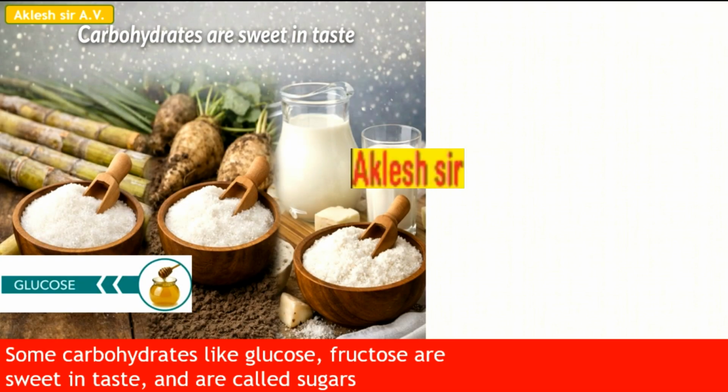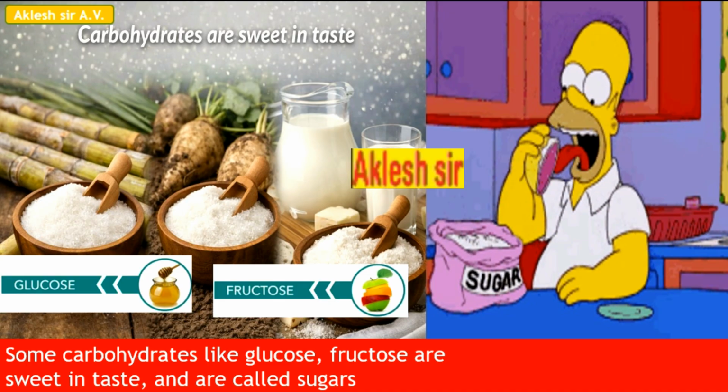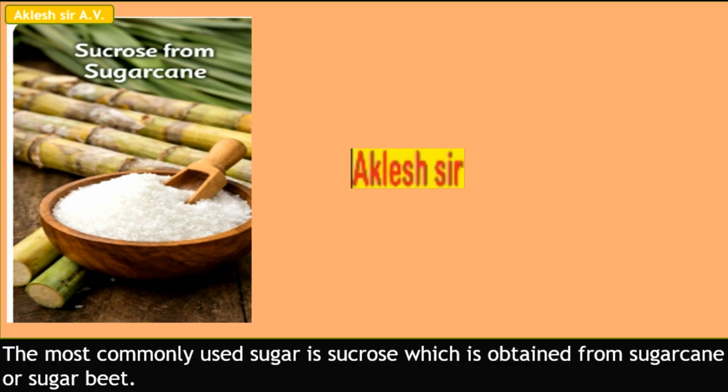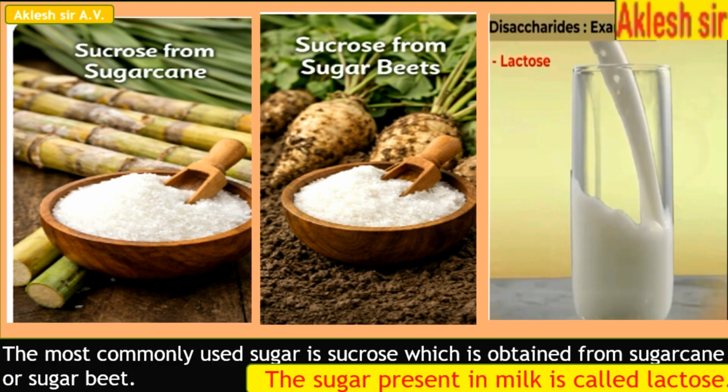Some carbohydrates like glucose and fructose are sweet in taste and are called sugars. The most commonly used sugar is sucrose, which is obtained from sugarcane or sugar beet. The sugar present in milk is called lactose.